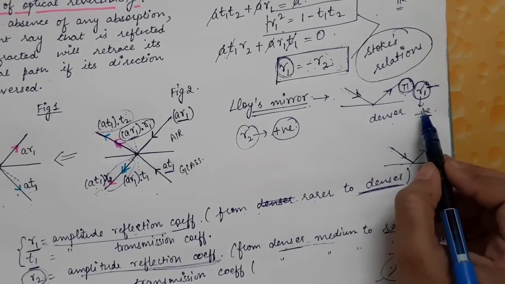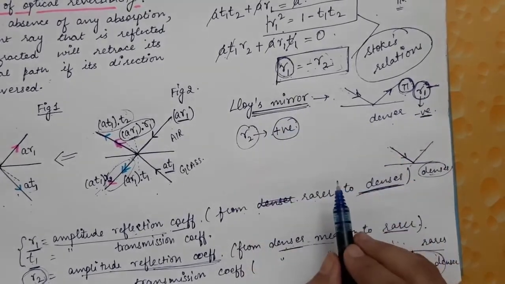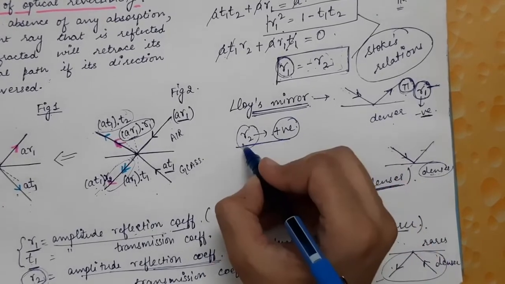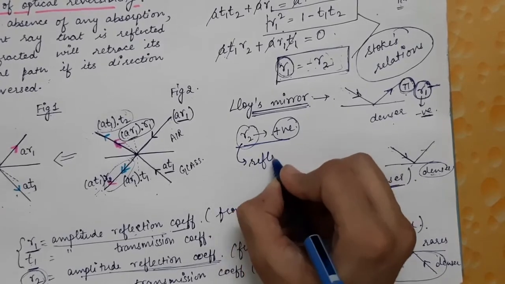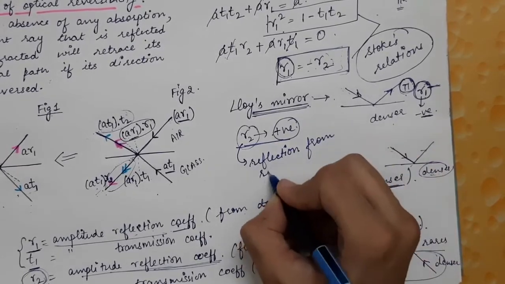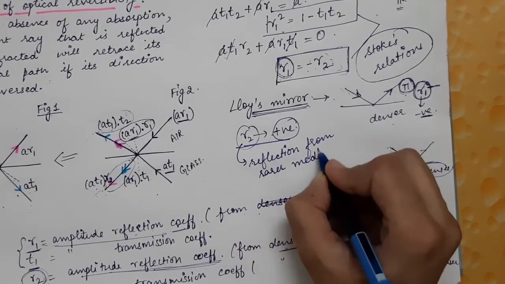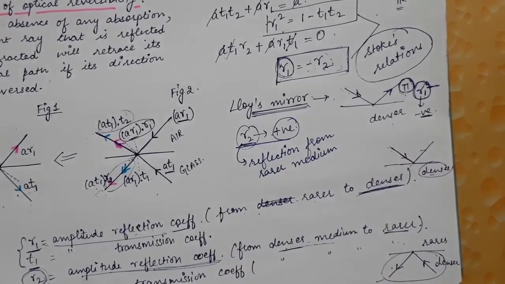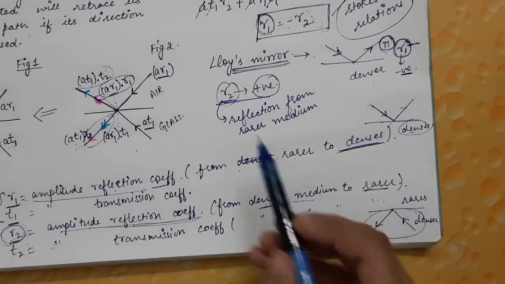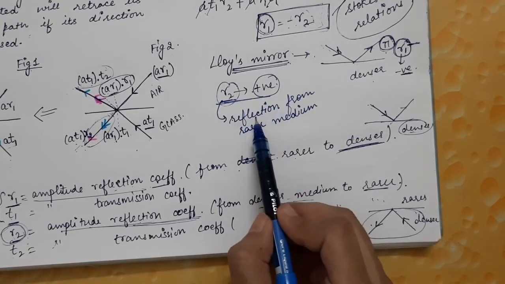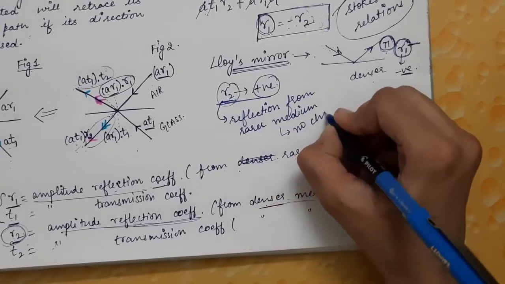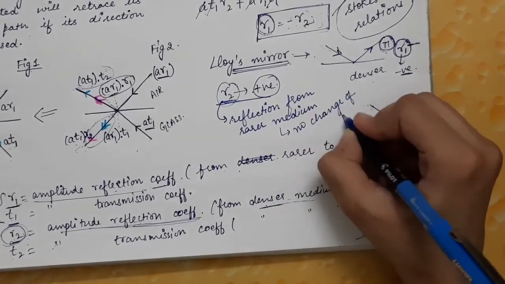So R1 will be negative because this is experimentally proven by Lloyd's experiment, and hence R2 will always be positive, because R2 comes into account when the light gets reflected from a rarer medium. So if R2 is positive, it means that when the light gets reflected from a rarer medium there is no change of phase.